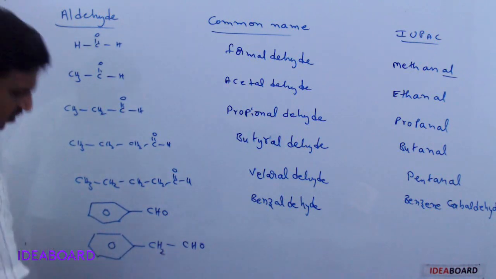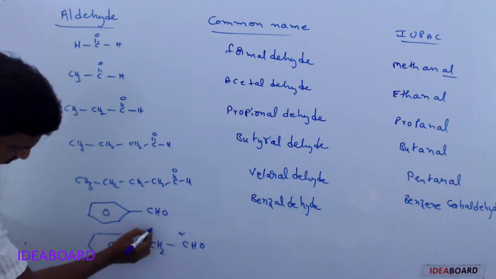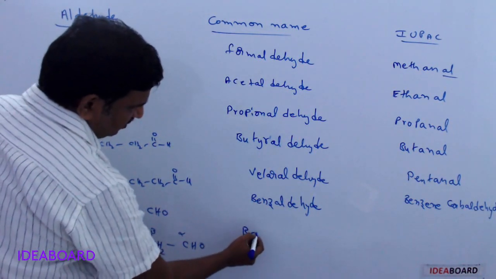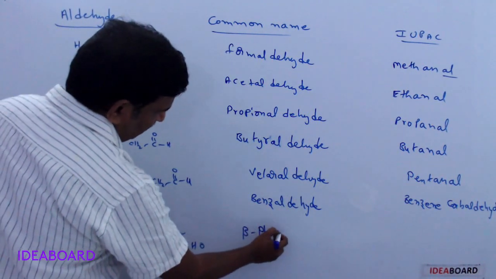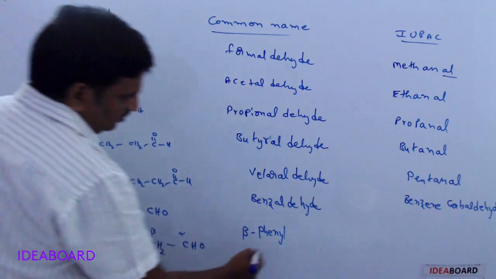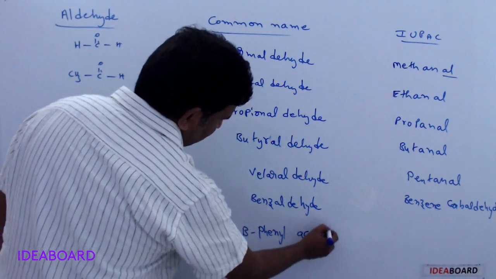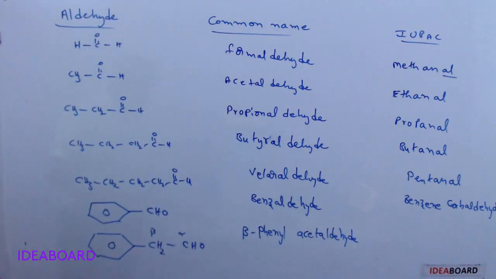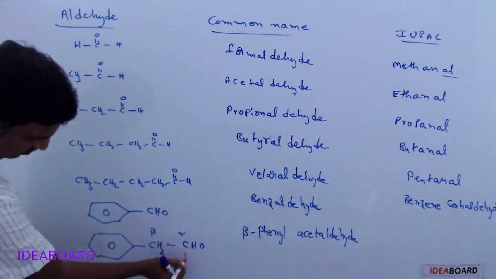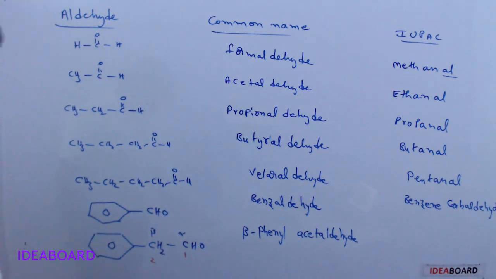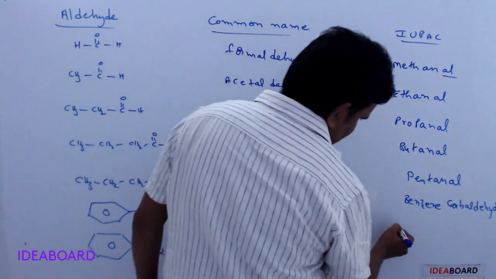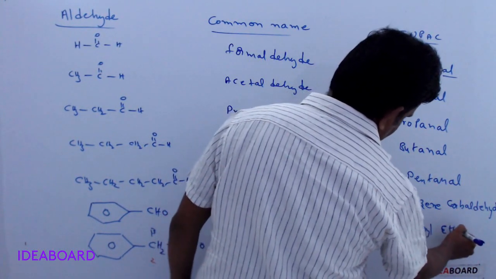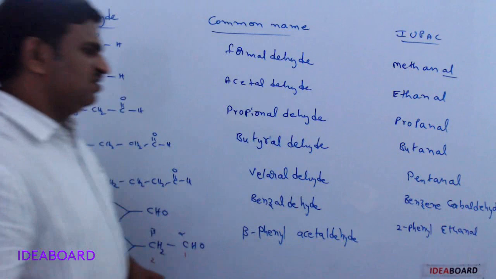And here, this is the alpha carbon and this is the beta carbon. On the beta carbon, a phenyl group is present. So in common names we get alpha, beta. The phenyl group is on the beta carbon, so this is beta-phenyl acetaldehyde. In IUPAC, numbering will be given. Here the numbering is 1 and this is 2, so we can write this as 2-phenyl ethanal.